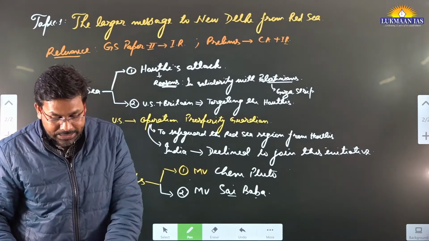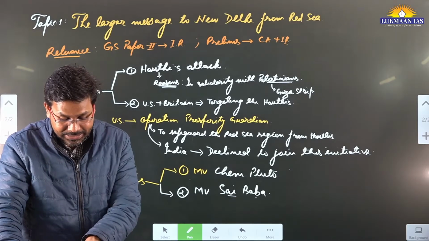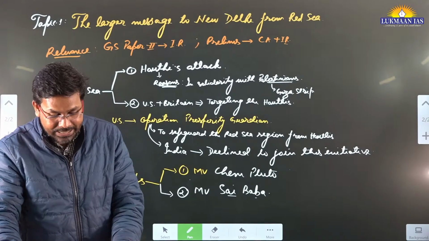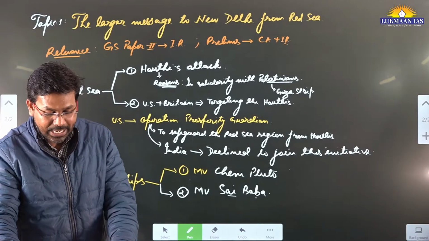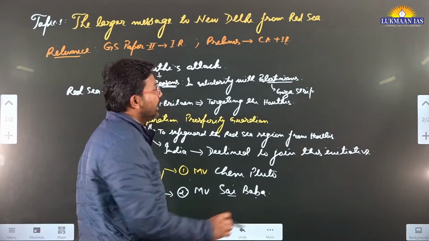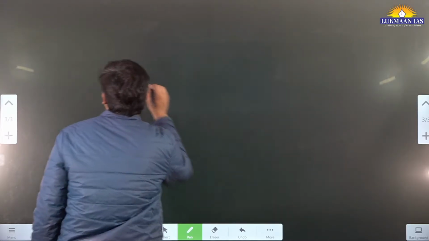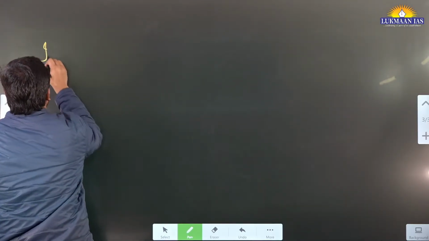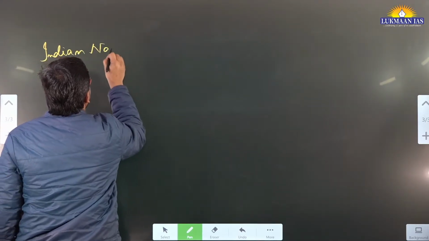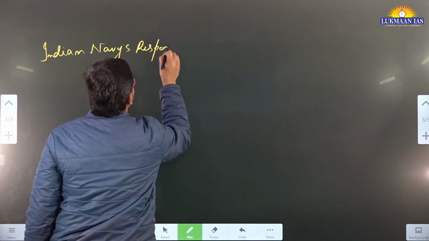So the Indian Navy has deployed guided missile destroyers. It has deployed various ships known as INS Mormugao, INS Kochi, and INS Kolkata. Okay, so let us discuss the response from the Indian Navy. Indian Navy's response.